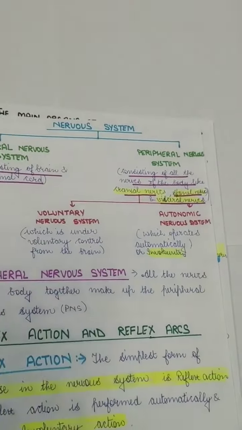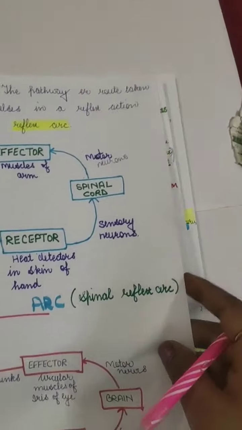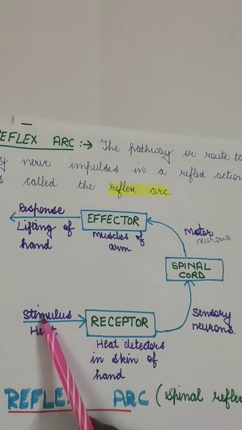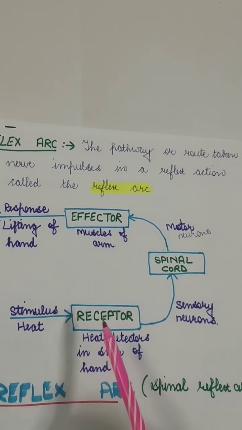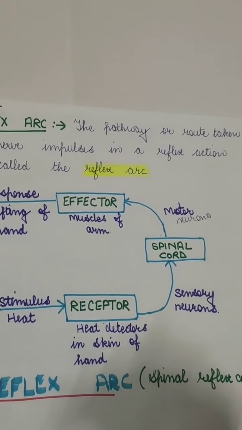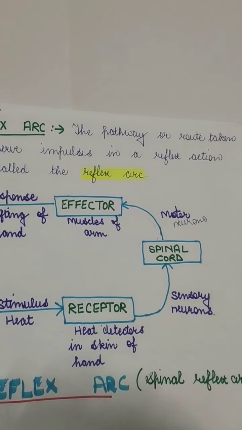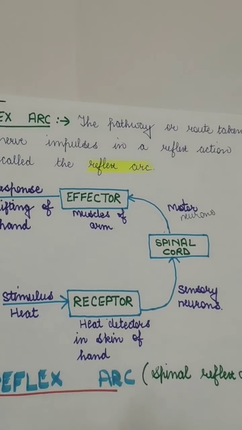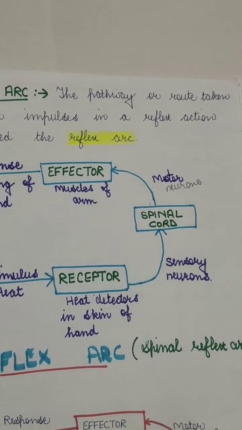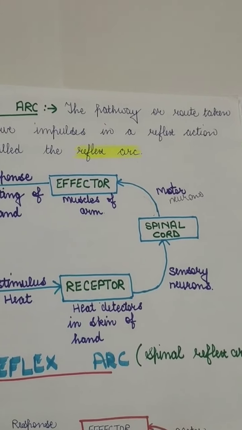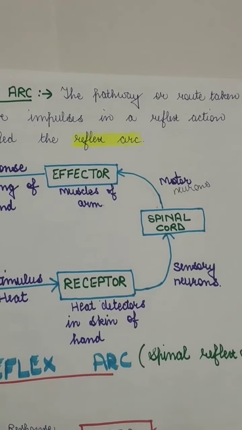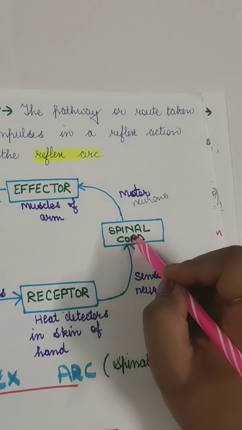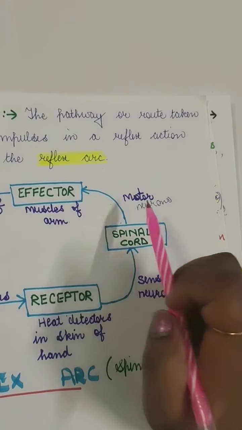If I tell you with the help of a simple diagram, it is very simple to understand. If the stimulus is heat, heat is sensed by our skin, by the thermoreceptors. The heat detectors in the skin of our hand will detect the heat, the thermoreceptor will give the message, and the message will be transferred to the spinal cord by the sensory neurons. Then the spinal cord will send the message to the muscles, or the effectors.